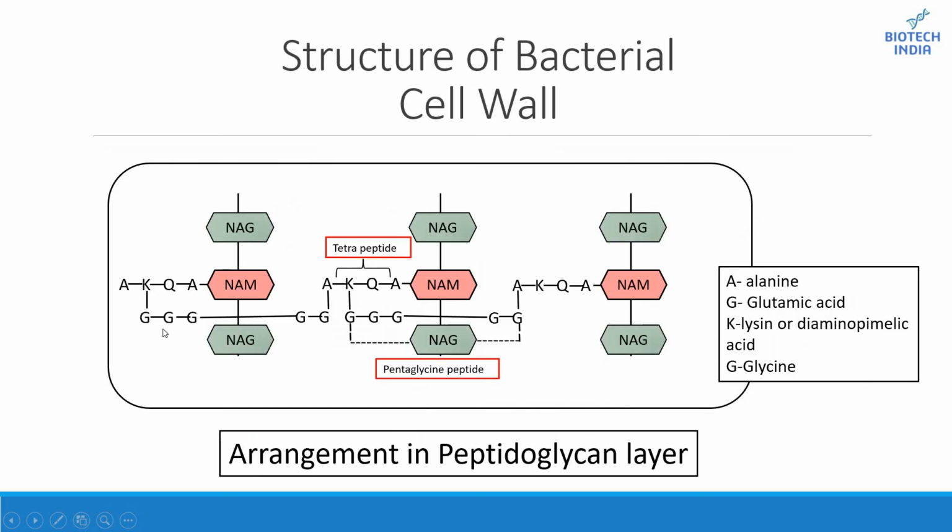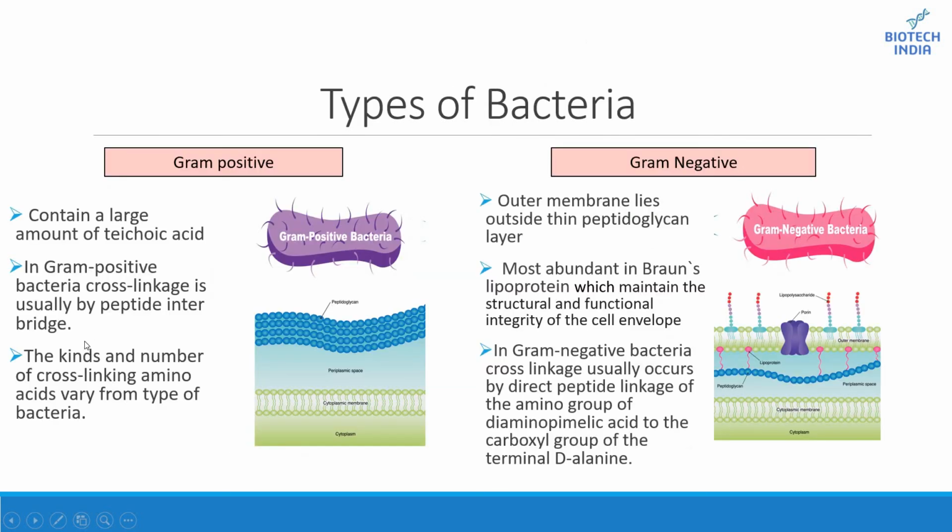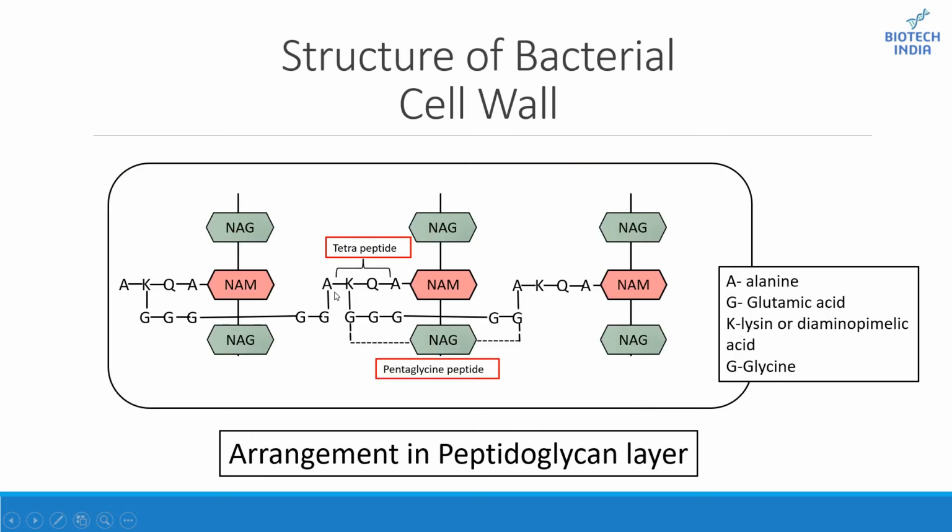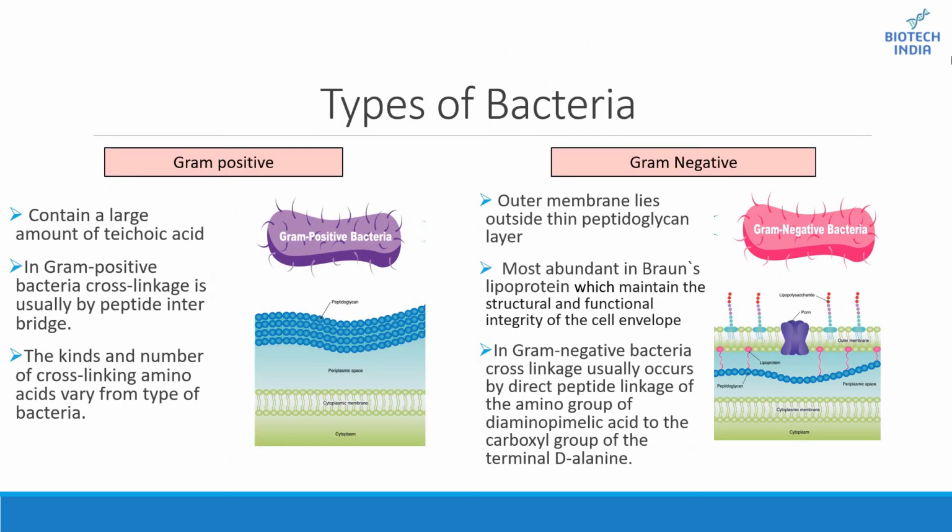So this is a peptide interbridge which is forming here. The kinds and the numbers of cross-linking amino acids vary from type to type of bacteria. So the amino acids in the tetrapeptide may vary in different types of bacteria.